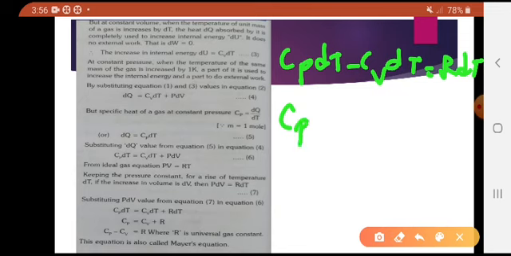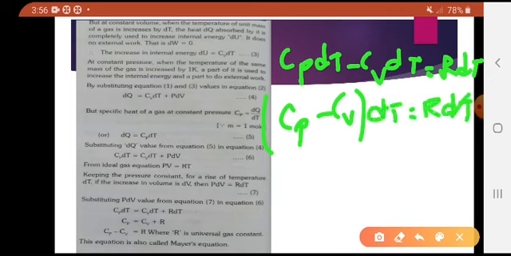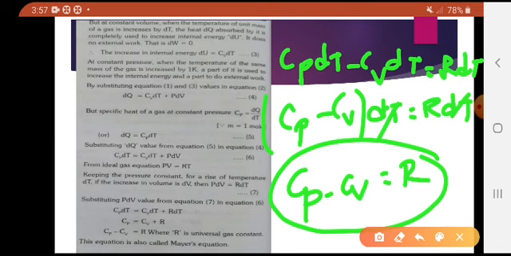Here dT is common: Cp minus Cv into dT equals R dT. dT gets cancelled, and Cp minus Cv equals R. This is known as Mayer's equation. This gives a relation between the two molar specific heats of a gas.